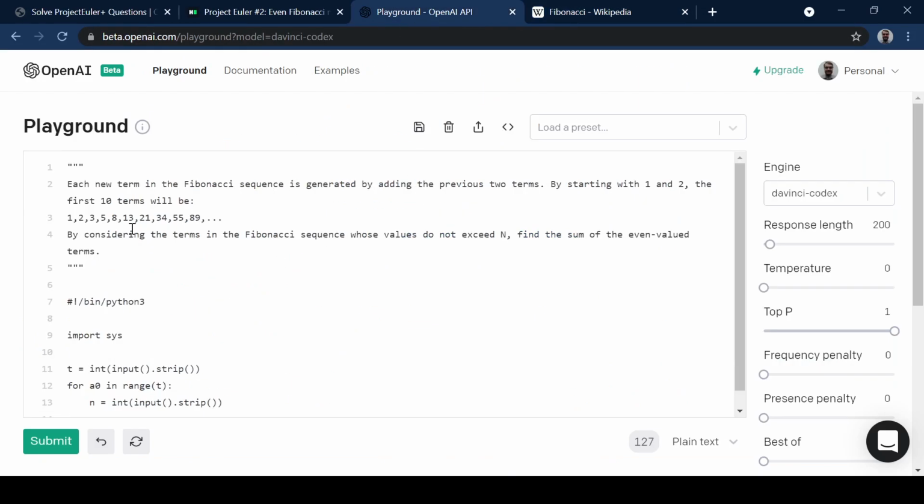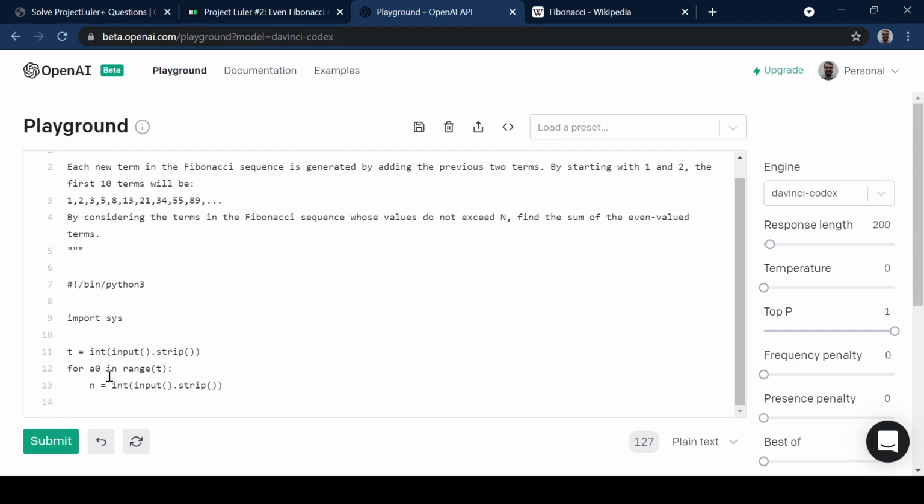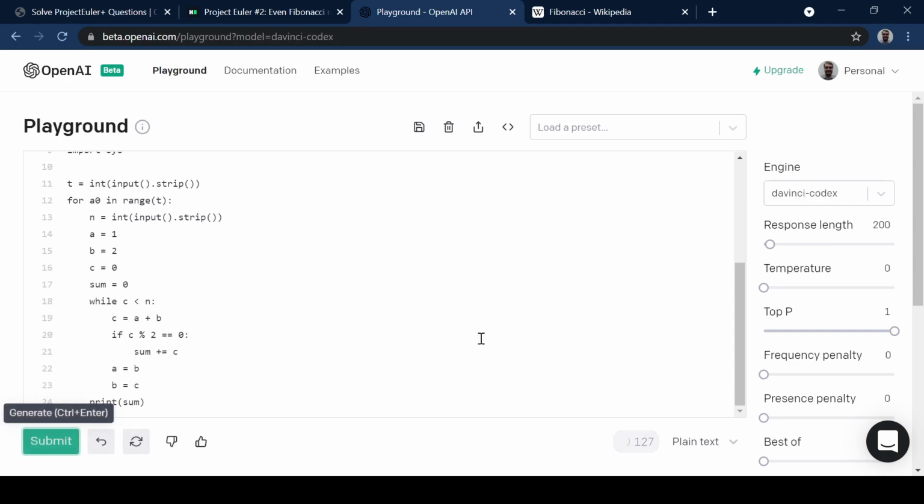Okay, so I've copied the explanation into Codex. That was just what we read. And I've copied in the sample code. And so let's see what Codex comes up with.